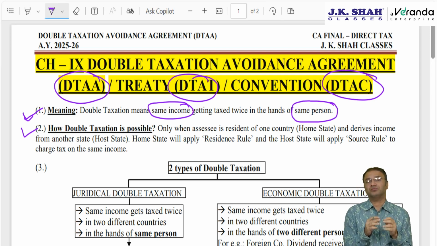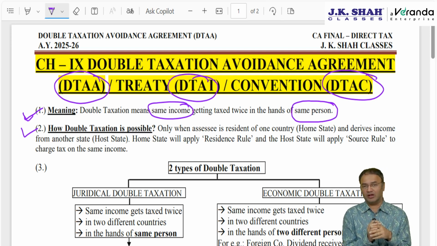So what to do? Double taxation can cause a very big financial harm to the assessee concerned and it will create prejudice for him. To avoid that, the governments of two countries will come together and enter into an agreement. That agreement is called Double Taxation Avoidance Agreement.